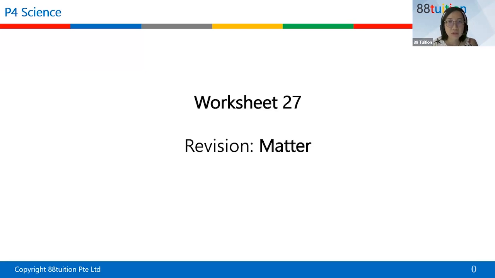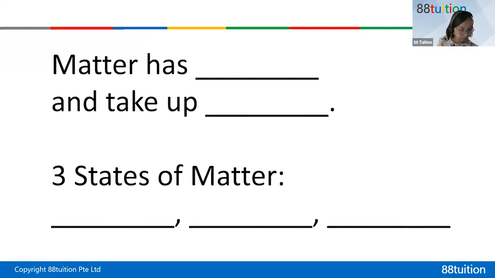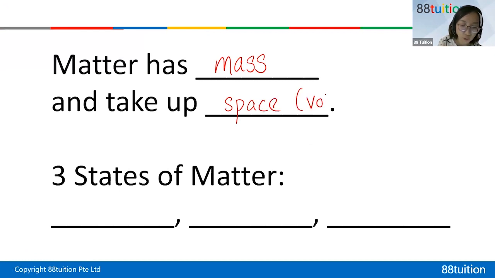All right, so let me go back to my slide, just to make sure I can see everyone's chat at the same time. Okay, so this is this part. Let me do my inking. Matter is anything that has mass. That is the first marking point, and takes up space. Now, this word space simply means volume. Same thing, volume means space.